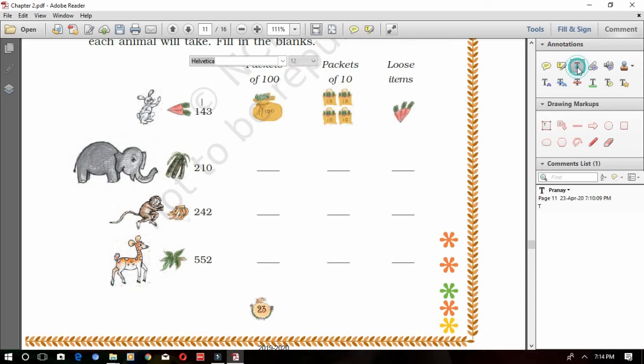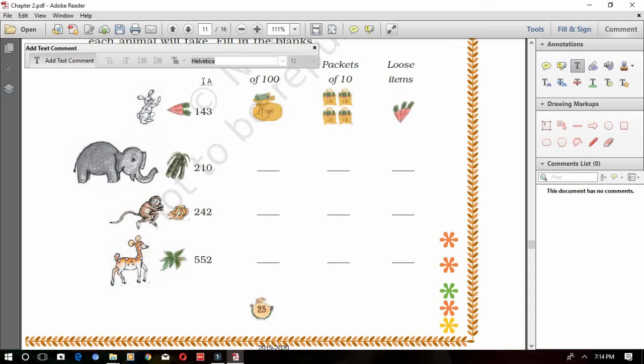Okay children, now let's see the rabbit. What will the rabbit eat? Carrot. So he is buying carrots. He bought 143 carrots. But what will the shop do? It will give only in hundreds, tens and ones. So first we have to find out how many hundreds, how many tens and how many ones are there in 143.